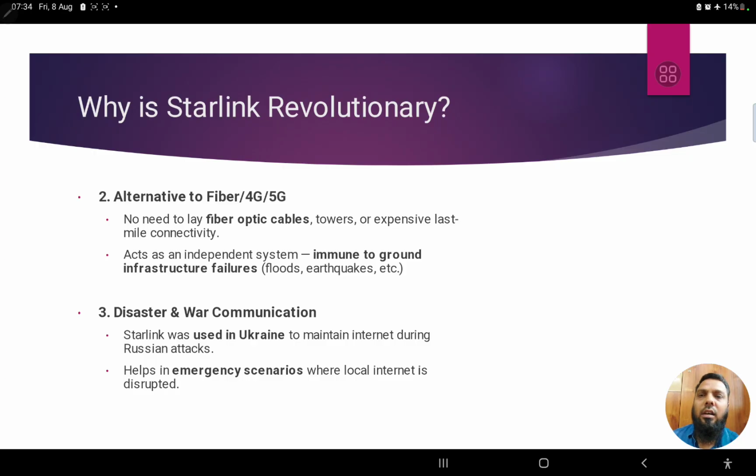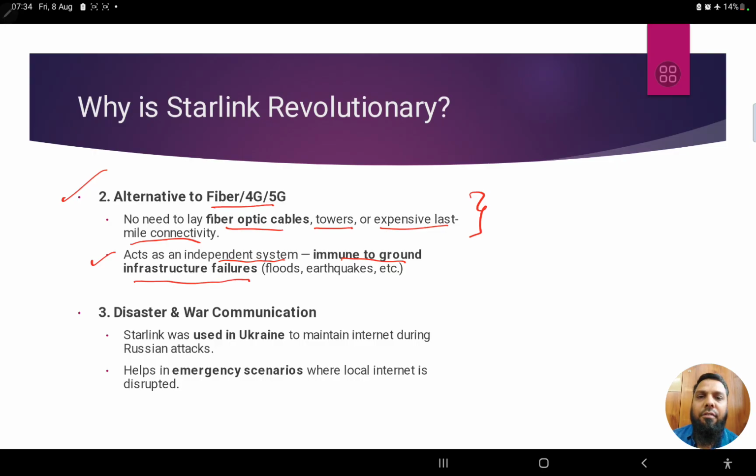What else are the reasons? If we see an alternative to 4G or 5G, definitely it's a very big alternative. There is no need for any fiber optic cables, towers, or expensive last mile connectivity infrastructure. So a lot of infrastructure can be saved. It acts as an independent system, meaning it is immune to ground infrastructure failures.